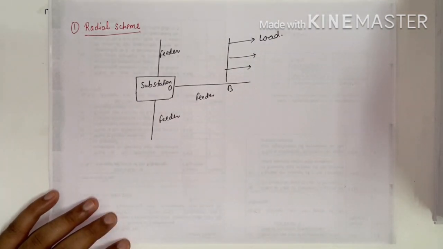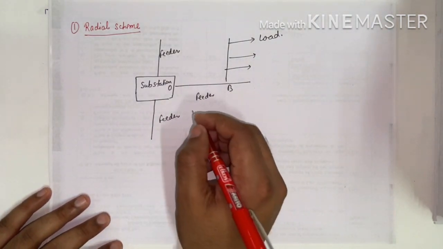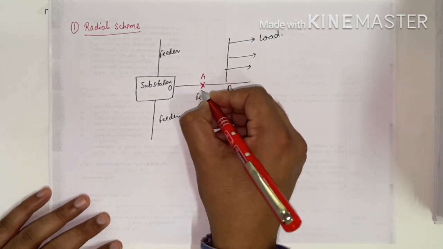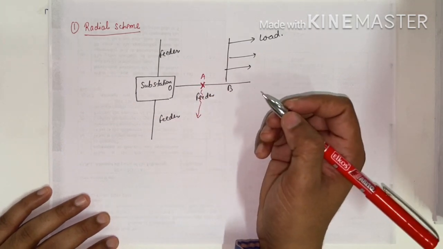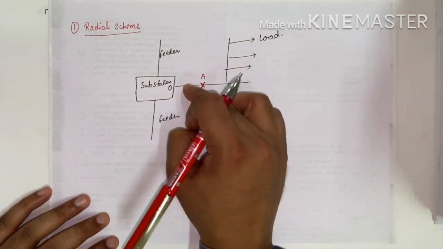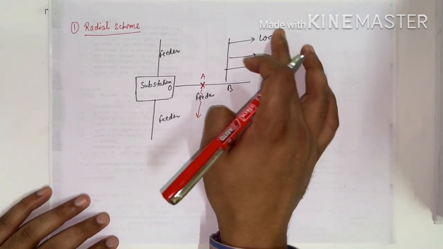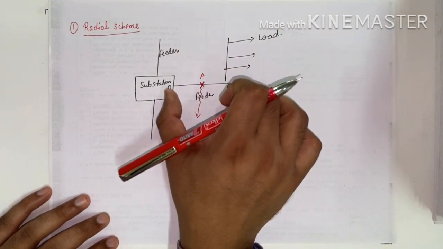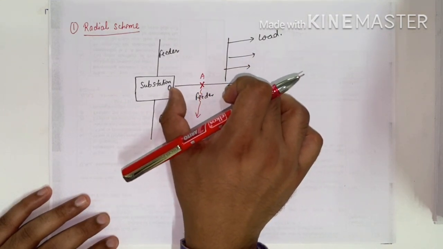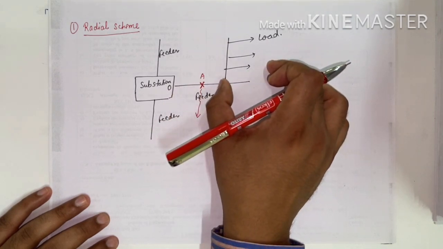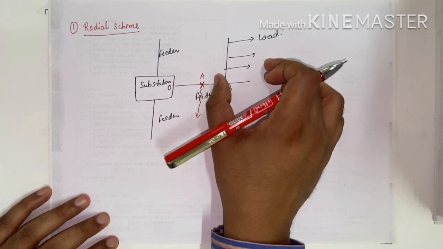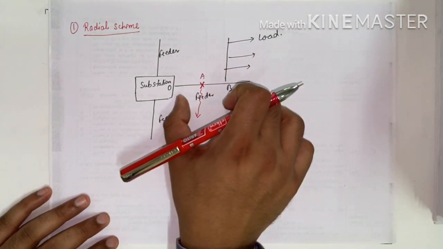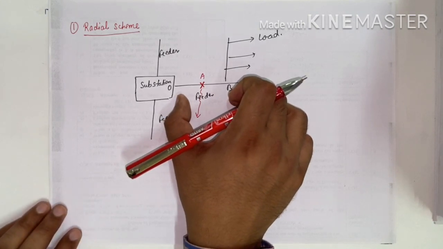In the radial connection scheme, suppose a fault occurs at point A, then this feeder will not be able to supply current to this load. If the fault occurs on this feeder, we do not have any backup for the current supply. So this is the drawback of the radial scheme. To rectify this, we use a ring connection scheme.